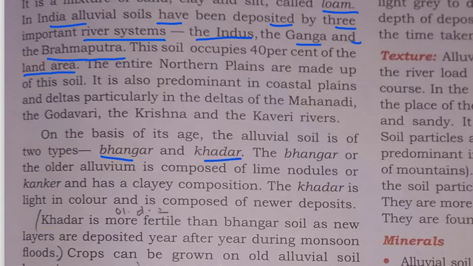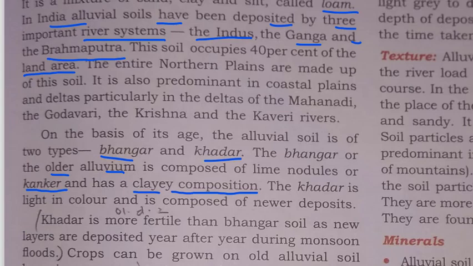So based on the age, we classify this alluvial soil in two types. What is Bangar? Bangar is the old alluvium. By name itself, it is old alluvium. It is composed of lime nodules or kankar and has a clay composition.